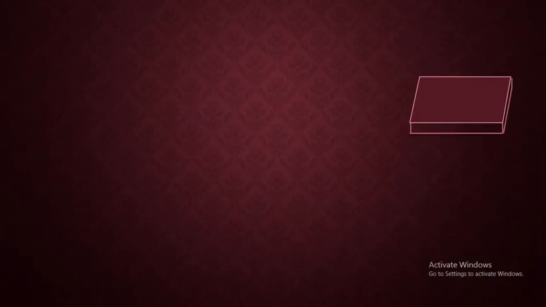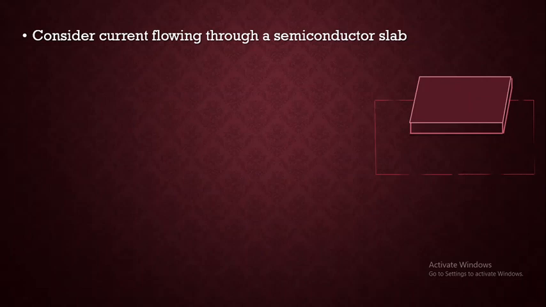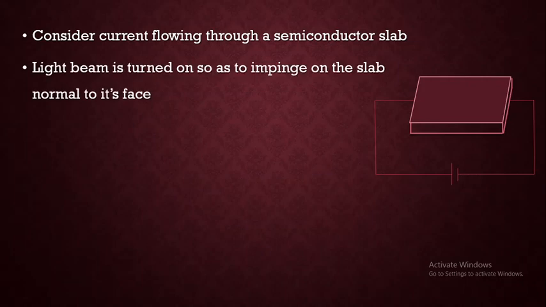First, let us consider a semiconducting slab, and let us say that current is flowing through the slab, and due to the current there are charge carriers, that is, electrons and holes moving, which contribute to conductivity.